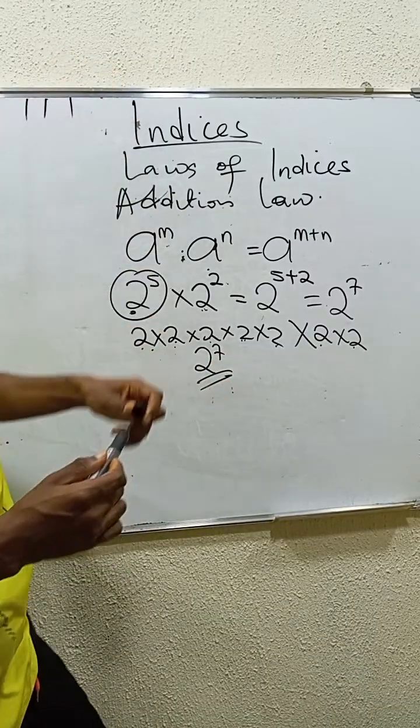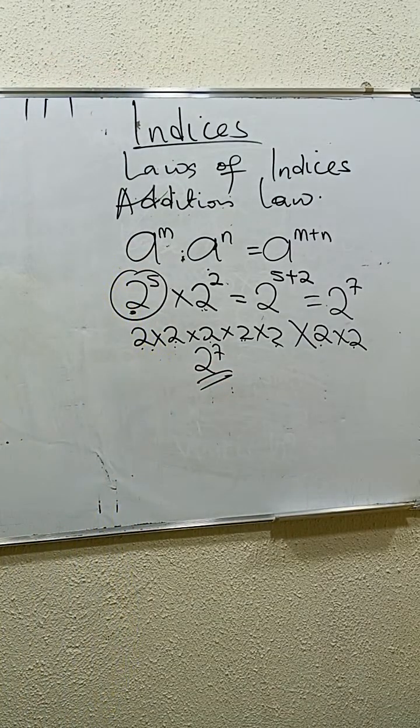So this is how we actually use this particular law. It says that whenever we are multiplying, I will explain the domain.